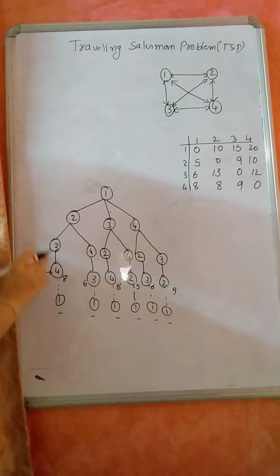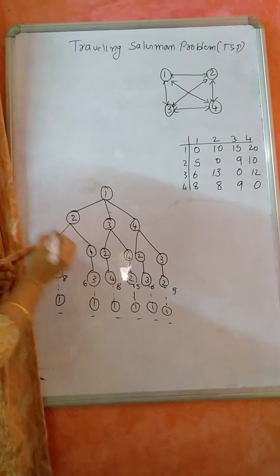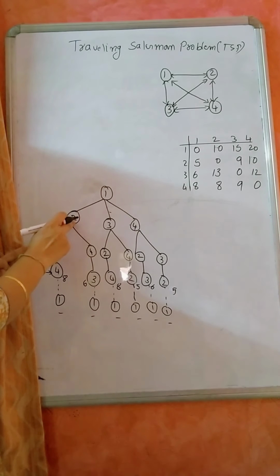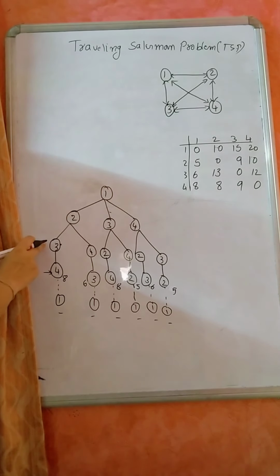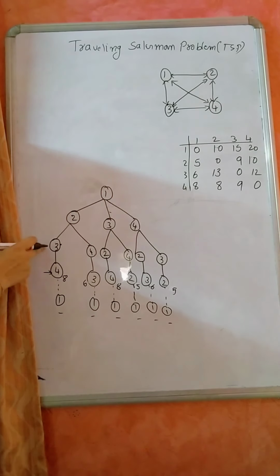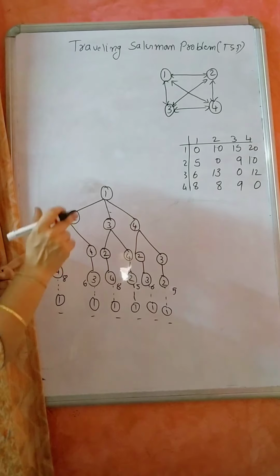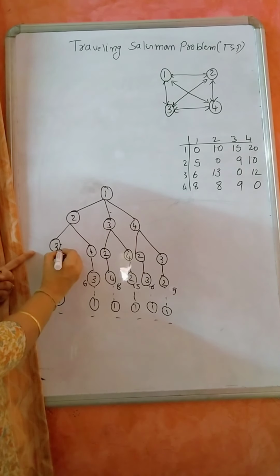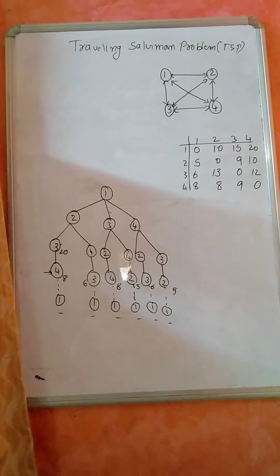Now assume that I am in vertex 3. I have already traveled 1 to 2 and 2 to 3. Now I am in 3, and the only option is to move to 4 and go back from 4 to 1. Only this option I am having. So what is the cost from 3 to 4? 3 to 4 is 12. So 12 plus 8 is 20.